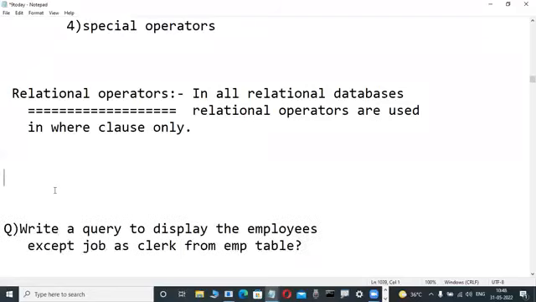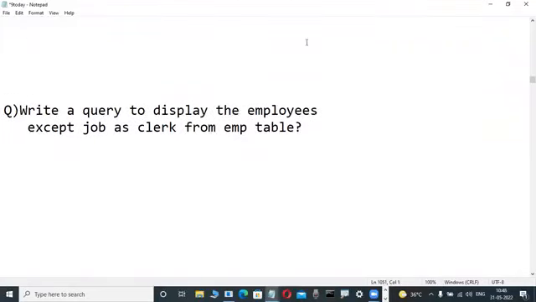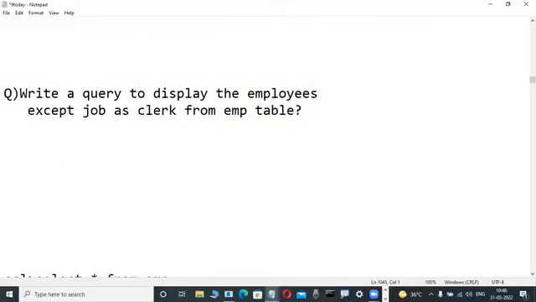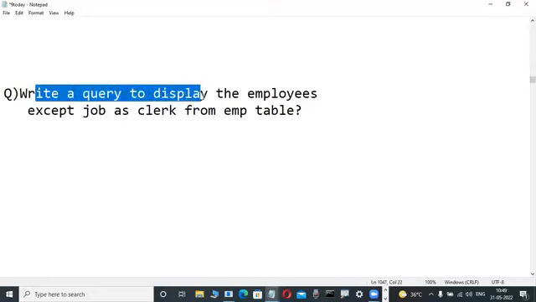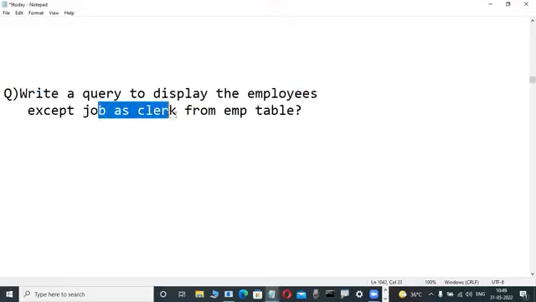First query, you try it. Write a query to display the employees except job as clerk from the EMP table. Very easy one.